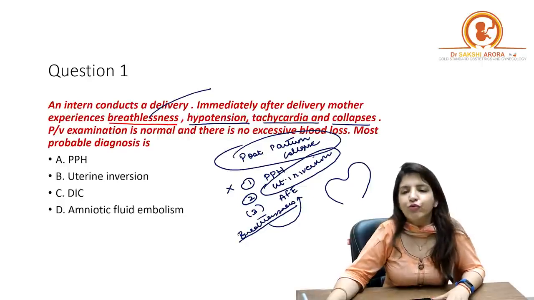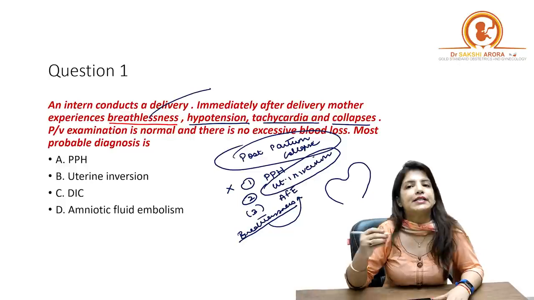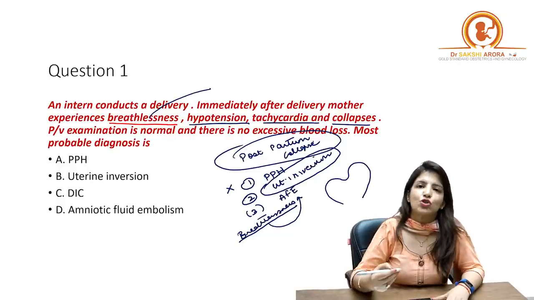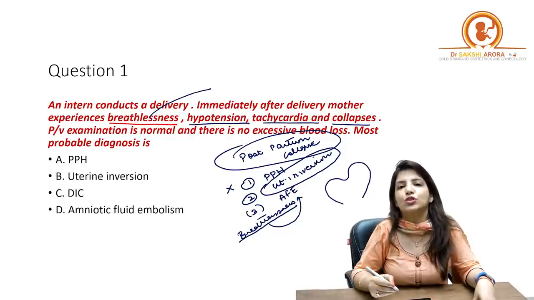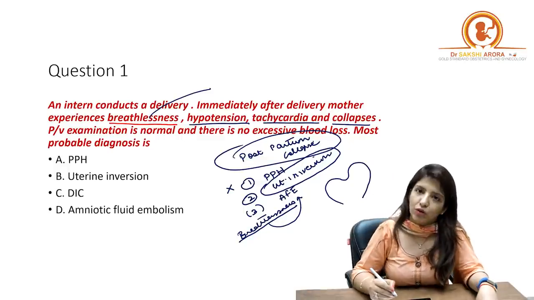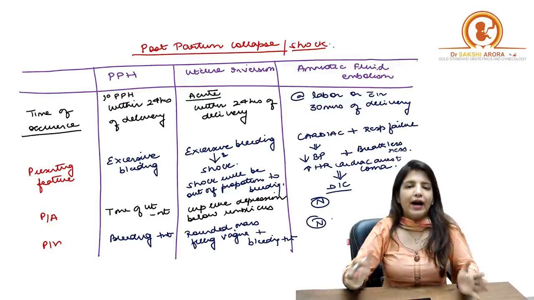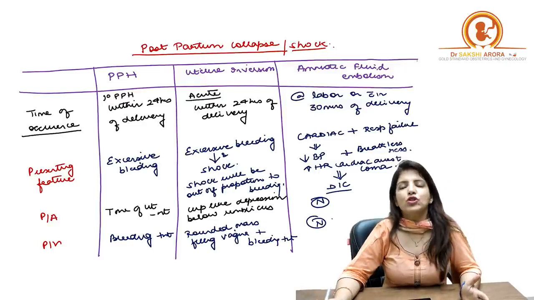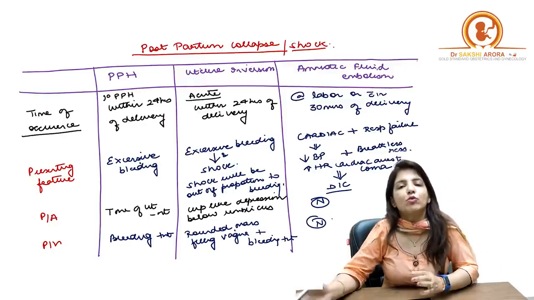But amniotic fluid embolism is a diagnosis of exclusion. It is a clinical diagnosis which has to be made once you have excluded PPH and once you have excluded uterine inversion, right? So here I have a table for you